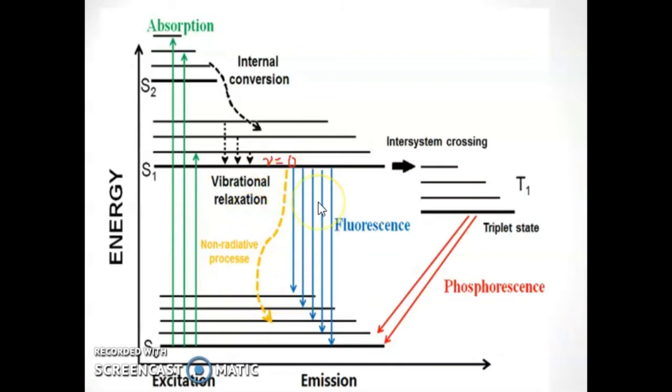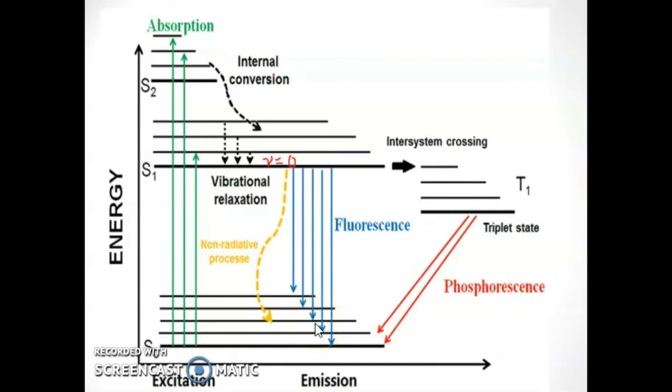But here some of them may opt for a radiative return to the different vibrational levels of the ground state, S0.